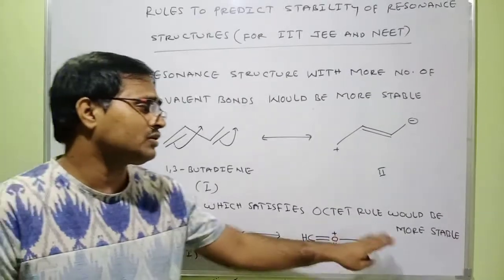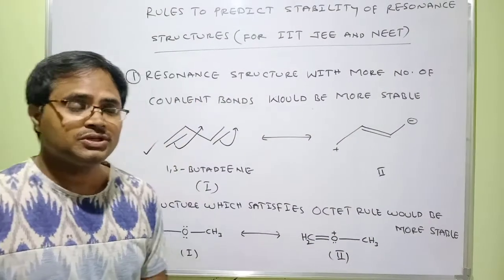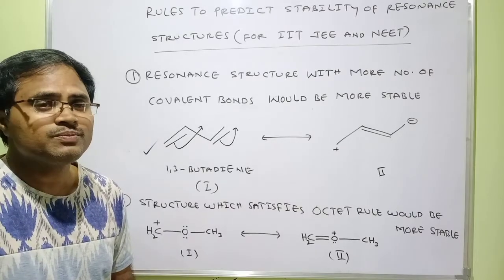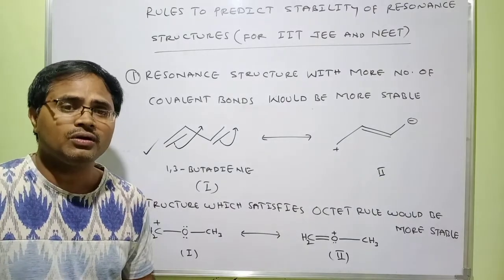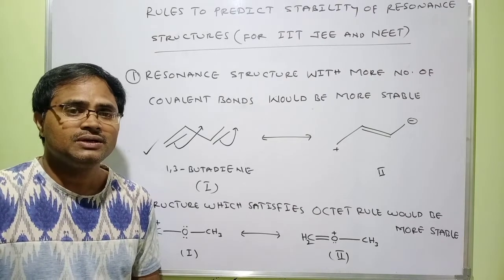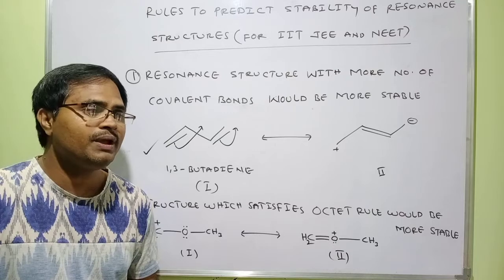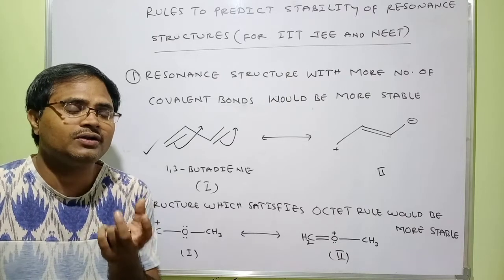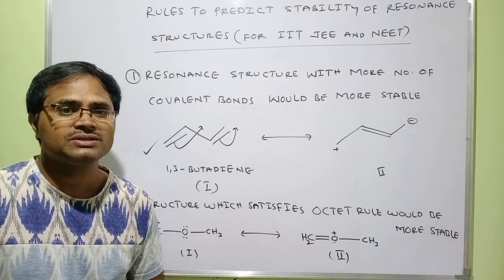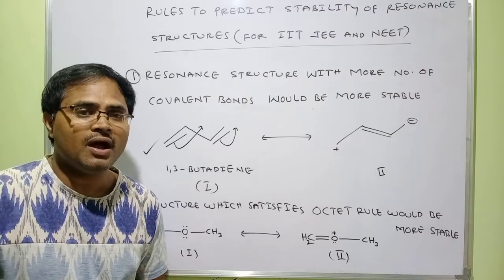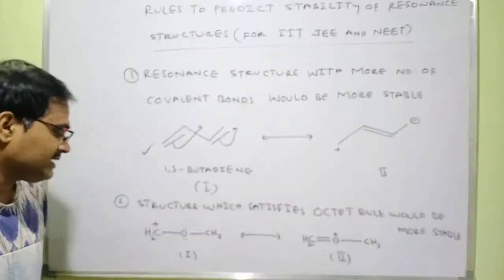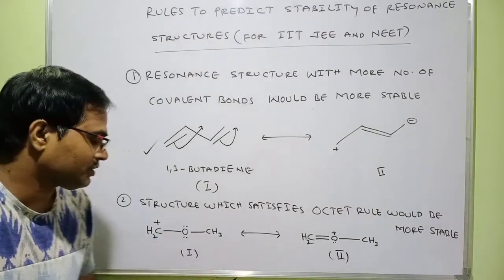The structure which satisfies the octet rule would be more stable. You guys mostly know about the octet rule. According to the octet rule, when a central atom is surrounded by 8 electrons, that would be more stable. Oct means 8. When the central atom is surrounded by 8 electrons, that molecule or ion would be stabilized. So according to this rule, let us see the stability of these two resonance structures.